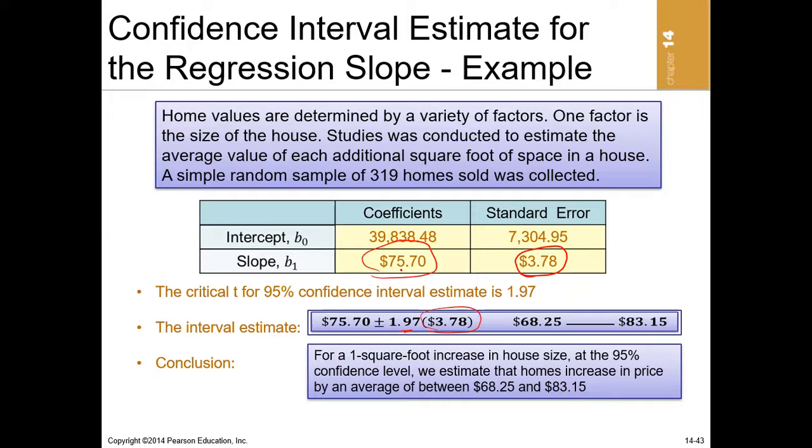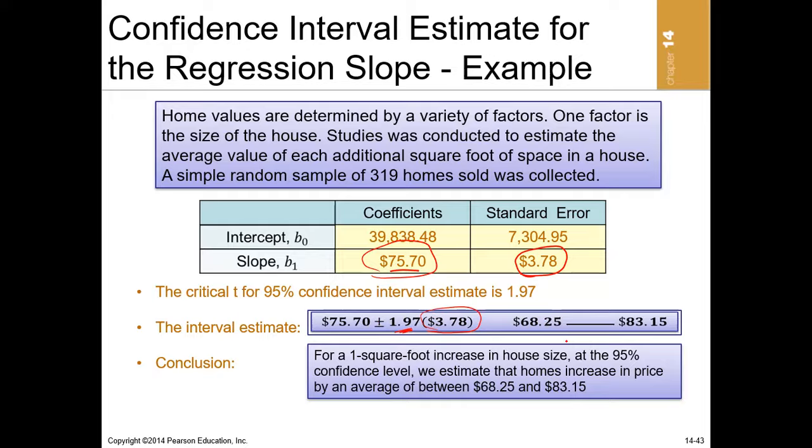So it is the point estimate, which is 75.70 plus or minus the critical T times the standard error. Once you compute it, it will give you a confidence interval of 68.25 to 83.15.